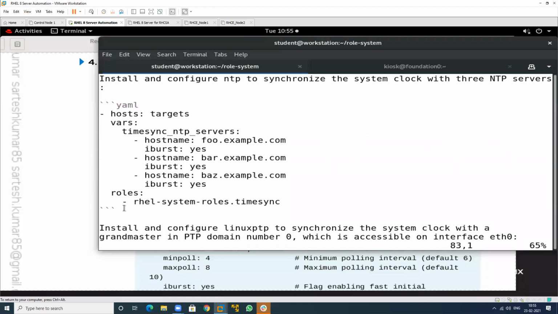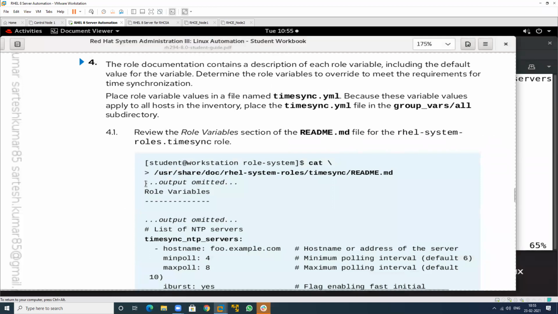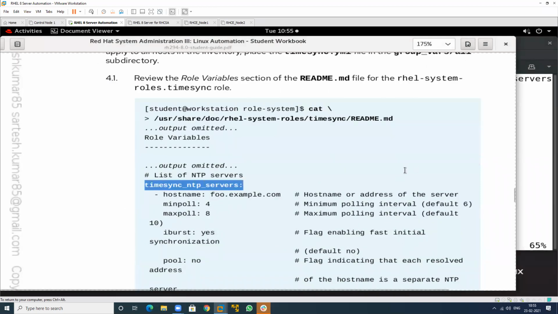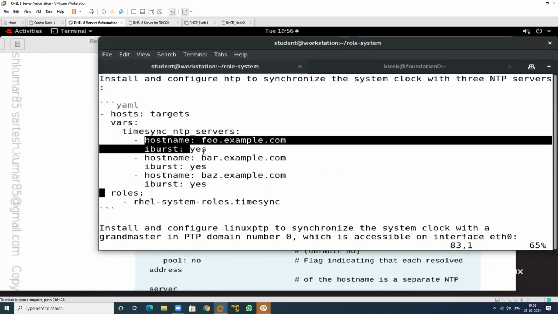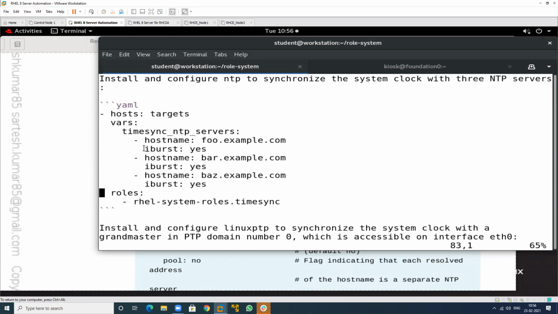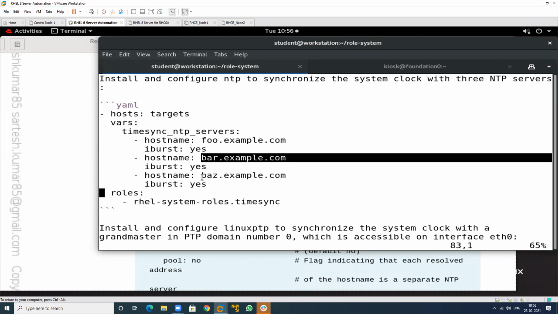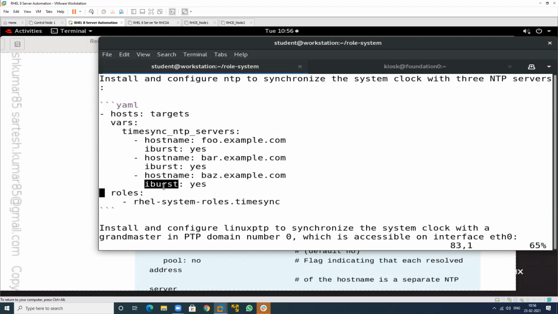So this is the role structure. Where is the NTP time server? This one. You just write the name of your machine and the time will synchronize automatically. This is my machine name, but I will change this. This is my second machine name. This is my third machine name. Iburst is the parameter that is used to update and synchronize the time between server and client.